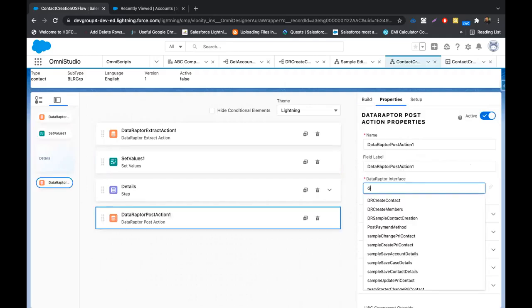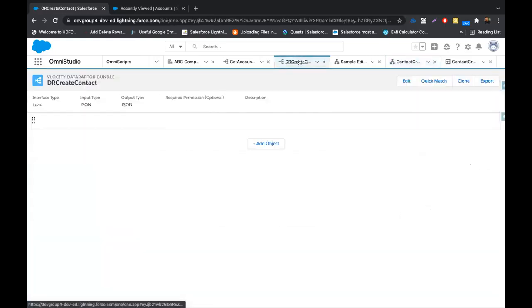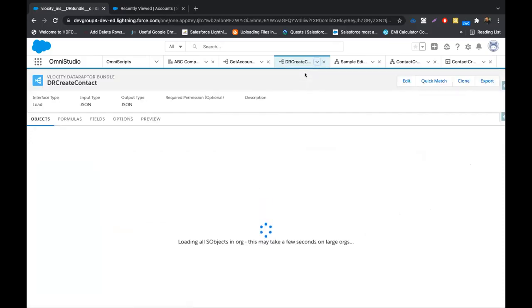Okay, and then I'll create contacts. This data raptor is already available. I'll show you what we are doing in this. We are just mapping the JSON fields we are getting in the OmniScript with the database fields.